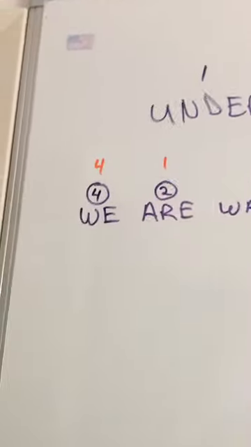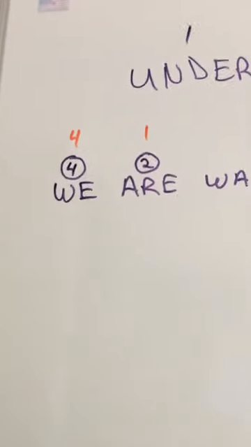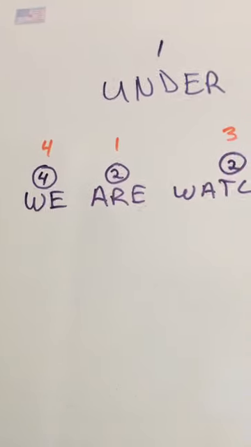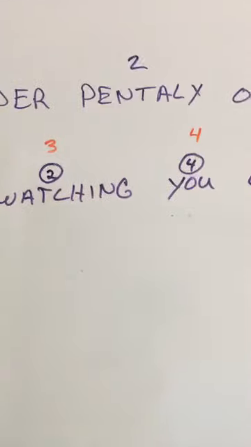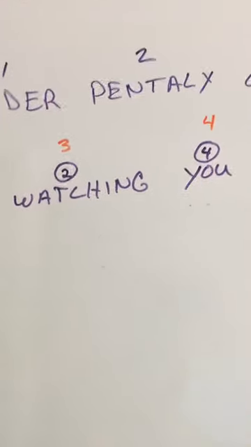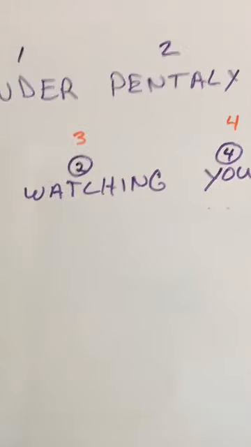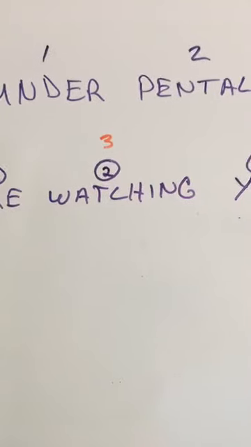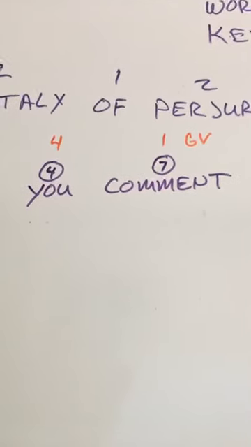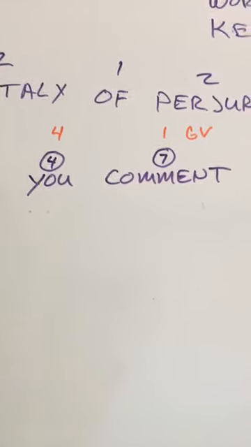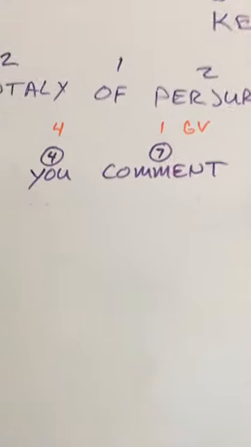But if you follow the syntax rules, the only thing that can follow a pronoun is an adverb. So are is changed to an adverb. If you look at the rules, the only thing that can appear in front of a pronoun is an adjective. So the verb watching is changed to an adjective. And if you follow the rules again, the only thing that can follow a pronoun is an adverb.